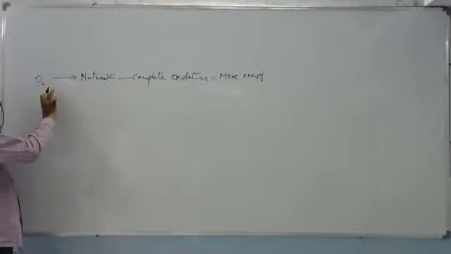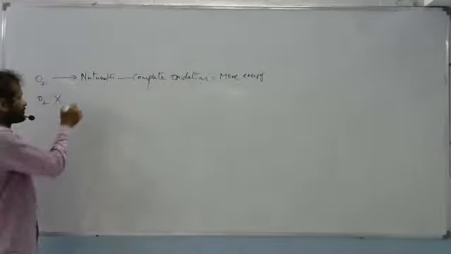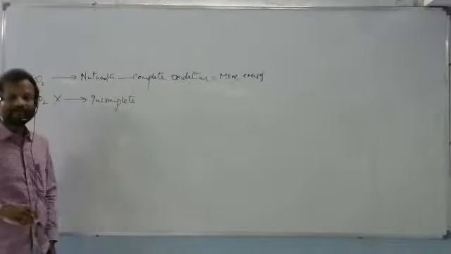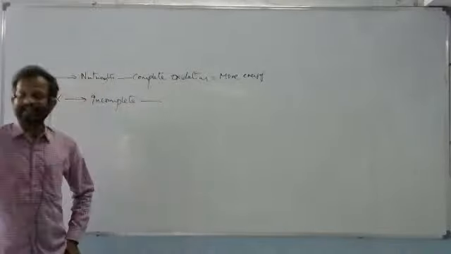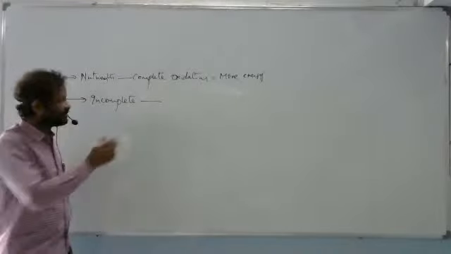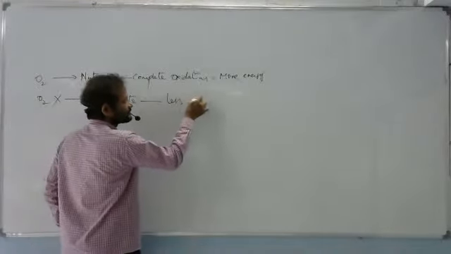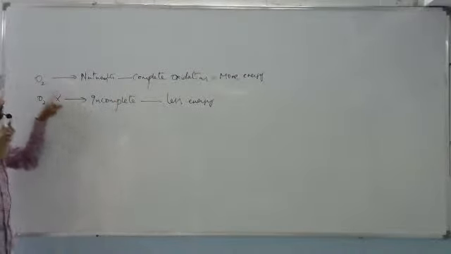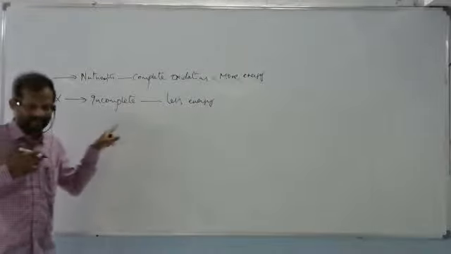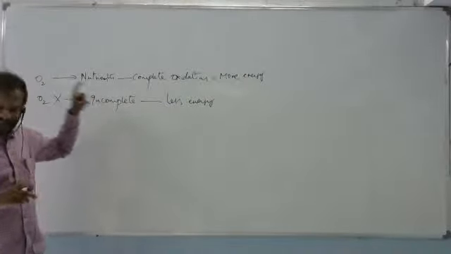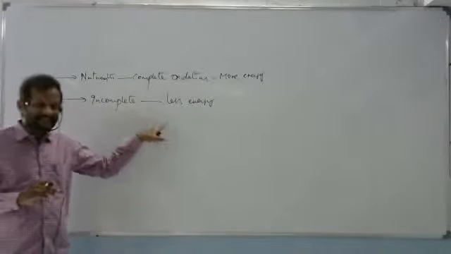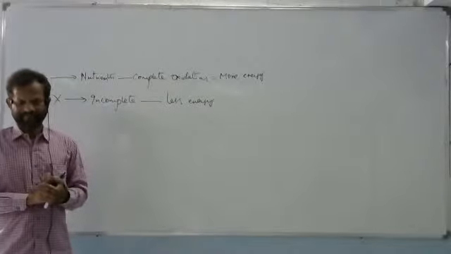In the absence of oxygen, where O2 is absent, the oxidation process will be incomplete. So the amount of energy which is liberated will be very less. What you understood? In the presence of oxygen, we get more energy from the same food material. In the absence of oxygen, we get less energy from the same substrate.